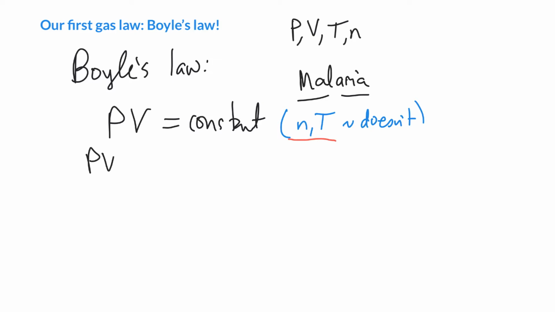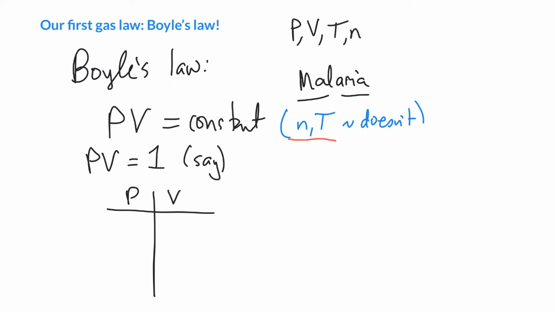So what does this mean? PV equals a constant. So let's say PV equals 1, for instance. What would that mean if we took our gas and we changed maybe the volume and we measured the pressure? If we made the volume 1, that would mean that the pressure would have to be 1. Okay, if we doubled our volume, according to this law, it would mean we would have to halve our pressure. If we tripled our volume, it would mean our pressure would have to be 1/3 of what it was before. So there's actually a mathematical relationship here.